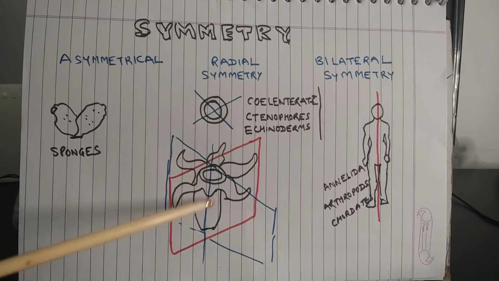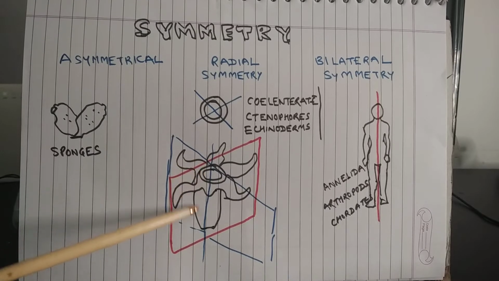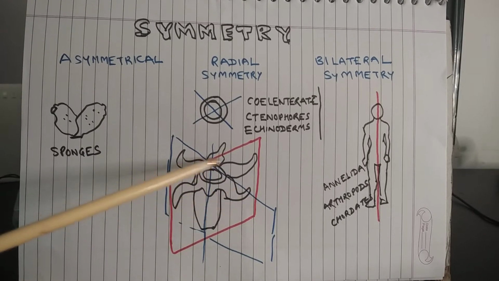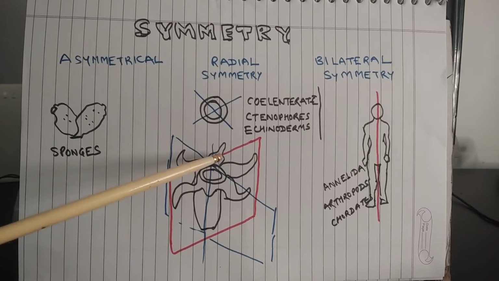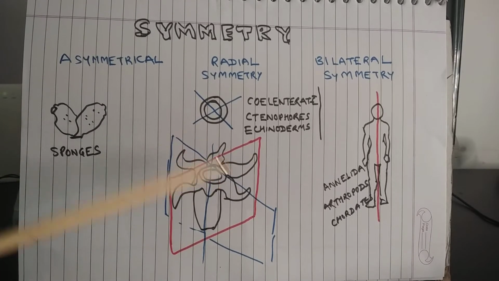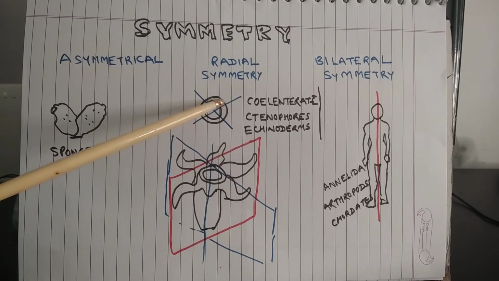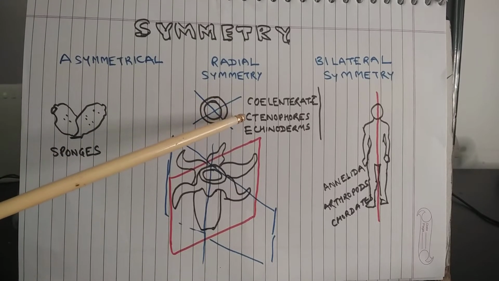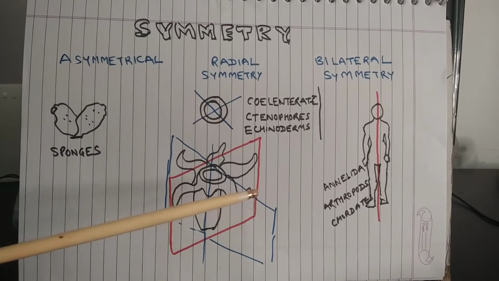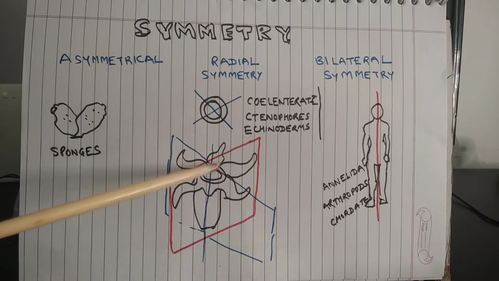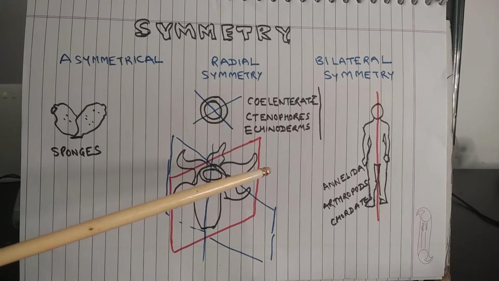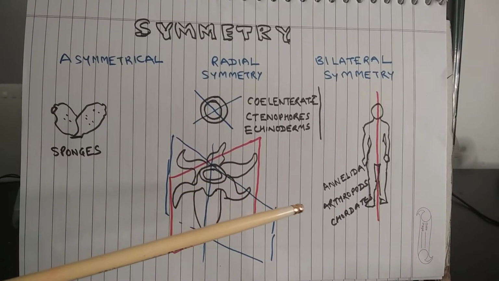This is a hydra, coelenterate. So, it has a cylindrical body with tentacles all around. So, if you view it from the top, it will appear like a circle. Okay. So, a circle can be divided into two equal halves from any plane, and that is what happens in case of coelenterates or the animals with radial symmetry. So, whether you cut it from this plane or through this plane, you can divide it into two equal halves.